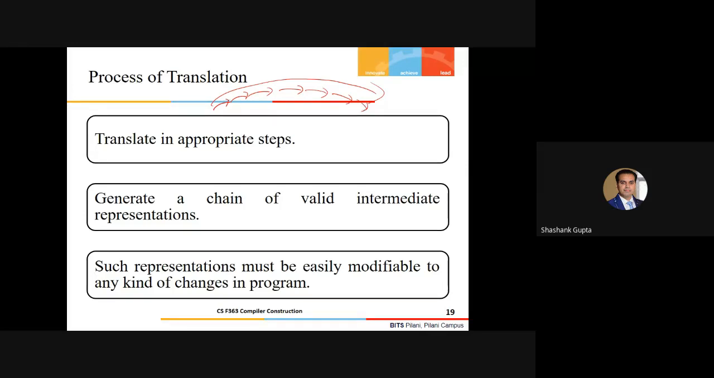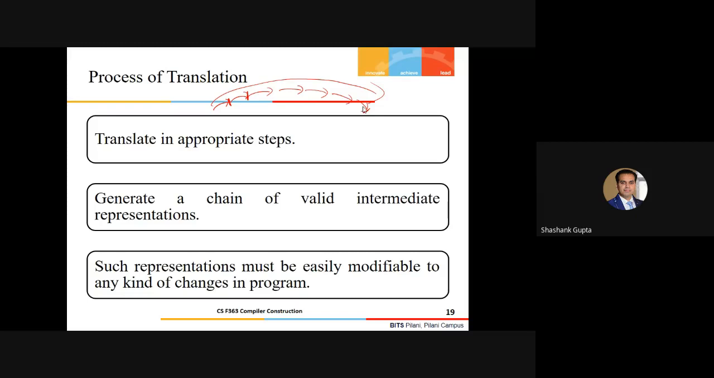So the output to here is somewhat a different representation. Similarly, here also some different representation. So we are reaching closer to the machine code very shortly. We can't take a single jump. And such representations must be easily modifiable to any kind of changes in a program. Fine.